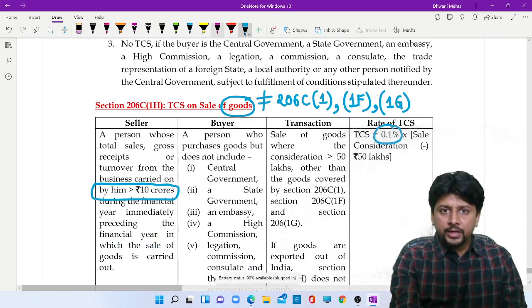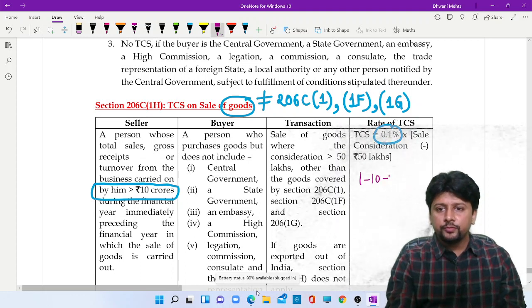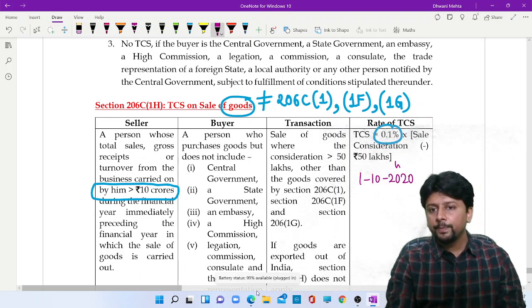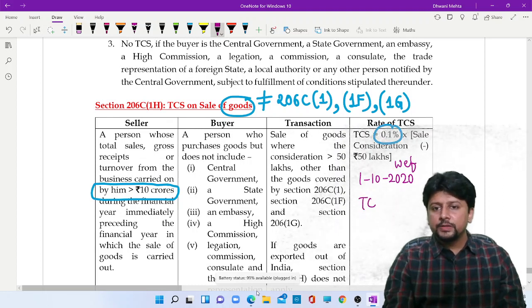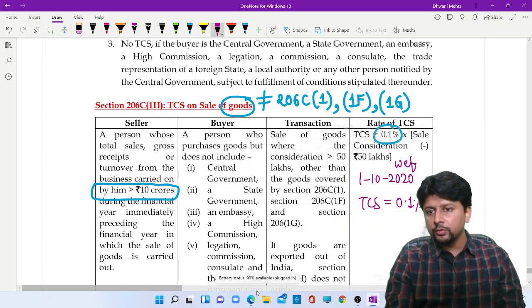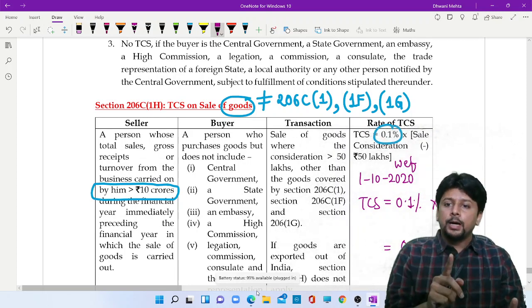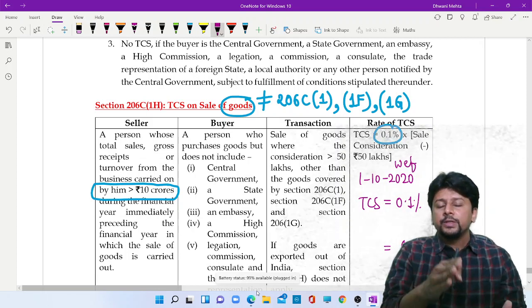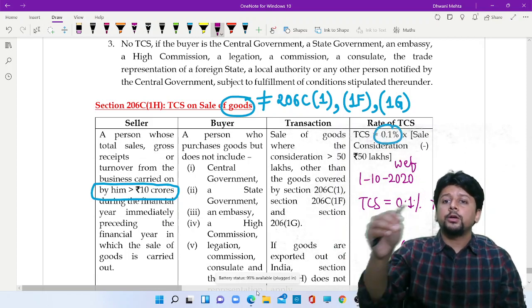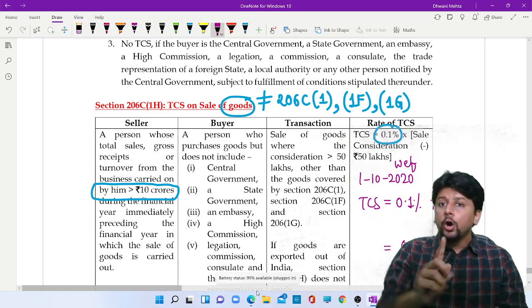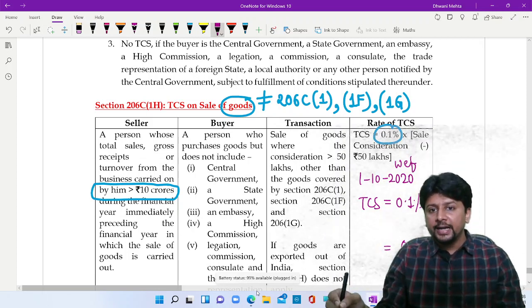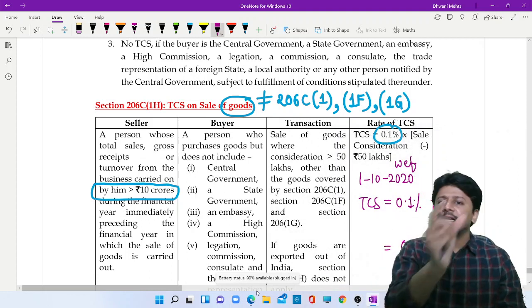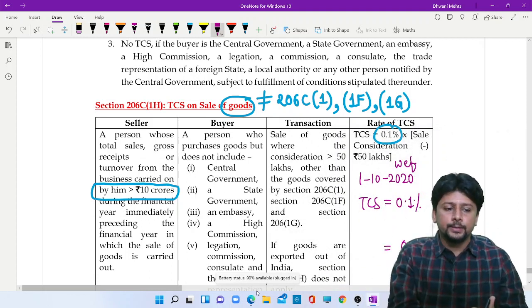Again, a clarification: this section was introduced on 1st of October 2020. And that means the TCS rate will be 0.1% original rate into 3/4. There will be a reduction, which means 0.075% is what you will have to follow. This is going to be the TCS rate. This subsection 1H was also introduced effective 1st October 2020. On the excess money over and above 50 lakhs, you will collect tax on that excess amount at 0.075%.